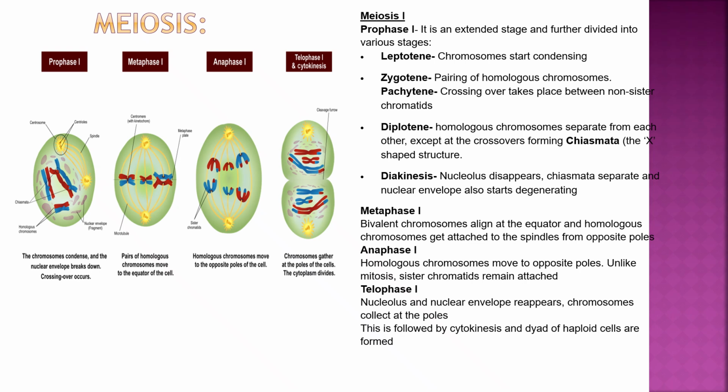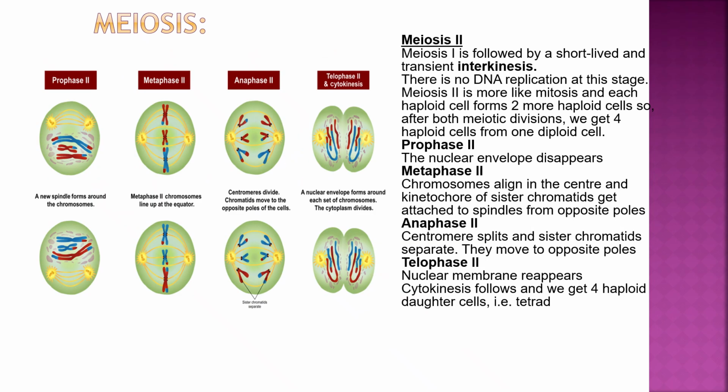Metaphase 1: bivalent chromosomes align at the equator and homologous chromosomes get attached to spindle from opposite poles. Anaphase 1: homologous chromosomes move to opposite poles. Unlike mitosis, sister chromatids remain attached. Telophase 1: nucleolus and nuclear envelope reappear, chromosomes collect at the poles. This is followed by cytokinesis and haploid cells are formed.